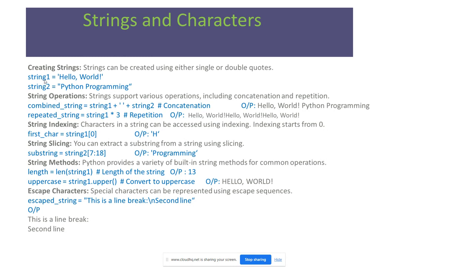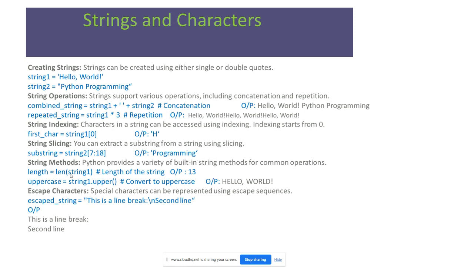Suppose string 1 is assigned hello world, string 2 is Python programming. When we combine using concatenation with the plus operator, string 1 plus a space plus string 2, it will print hello world Python programming. For repeating the string, string 1 times 3, hello world will print three times. String indexing, first character string 1 of 0, gives the output h. And string slicing, we are getting a string from the 7th character to the 18th character, which outputs programming.